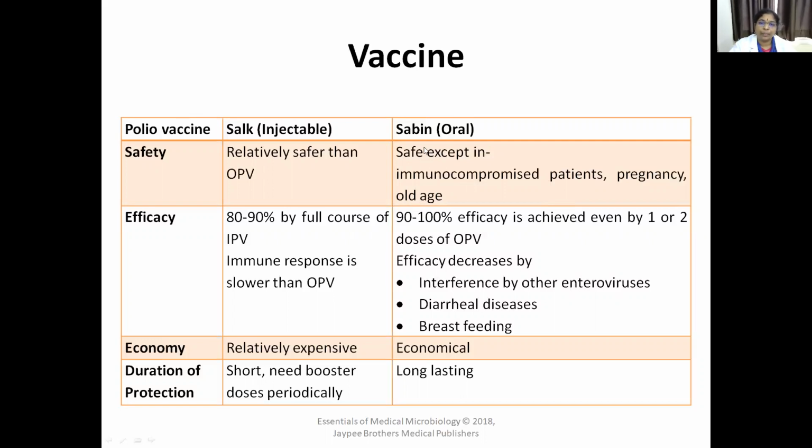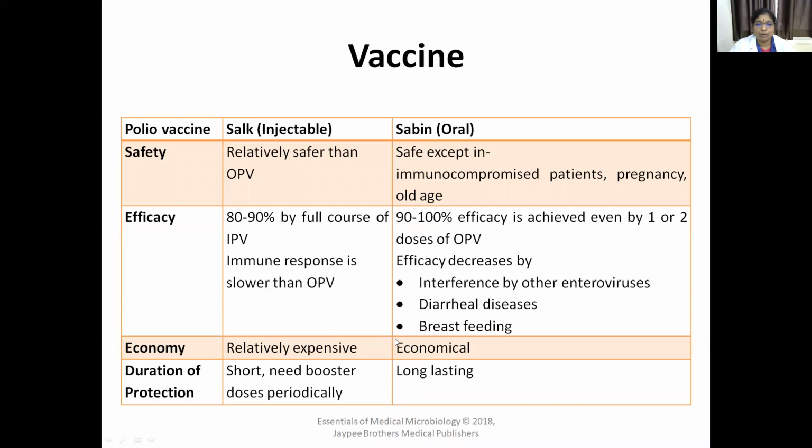It causes some side effects in these risk groups. Injectable polio vaccine is safer than oral polio vaccine. Efficacy: OPV is more efficient. It has 90 to 100% efficiency. The efficiency of IPV is 80 to 90%, but the efficiency of oral polio vaccine is 90 to 100%.